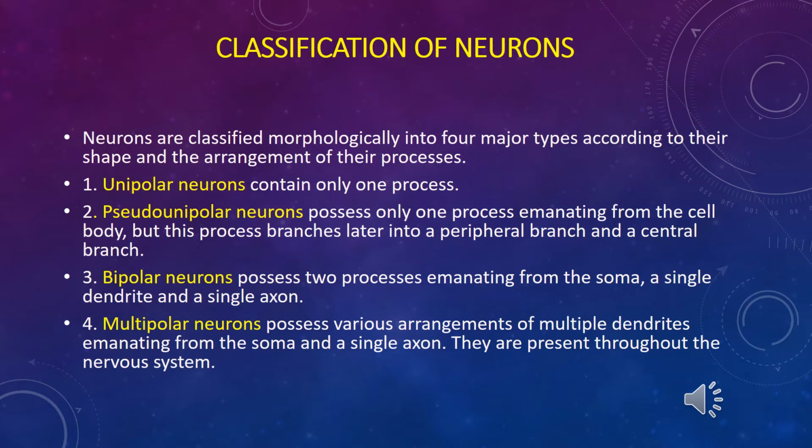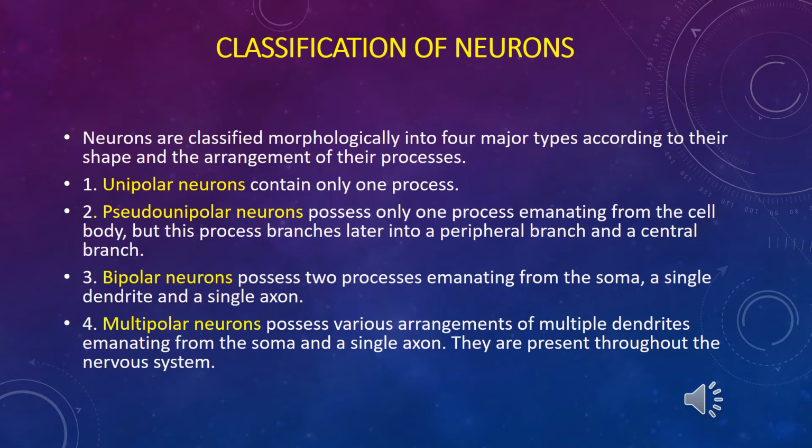Neurons are subdivided into some groups. Classification of neurons: based on the number of processes, all neurons in the human organism are subdivided into 4 main subtypes.